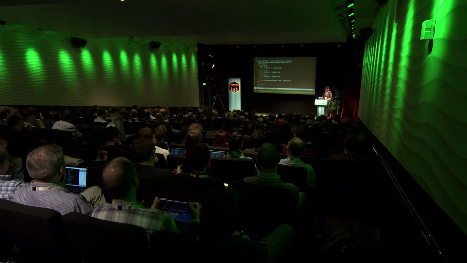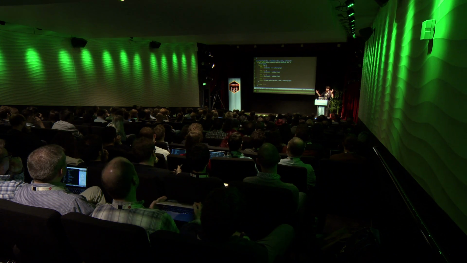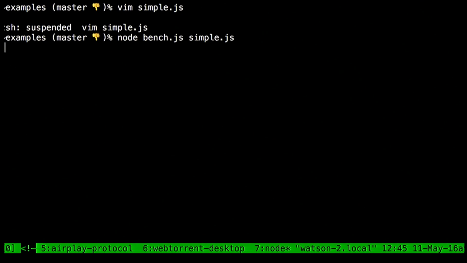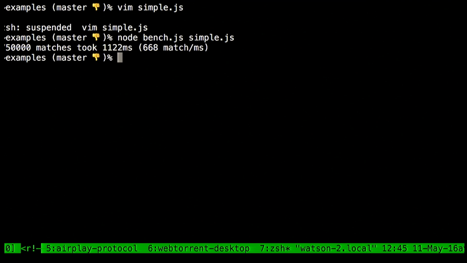And here's the actual property matcher. I'm basically just having these two large objects where if it's an equality, I have to do this; if it's less than, I have to do that, et cetera. So this all happens at runtime. If I run this through the bench thing, bench and simple, we'll see that we can select 668 matches per millisecond. Still pretty fast, right?